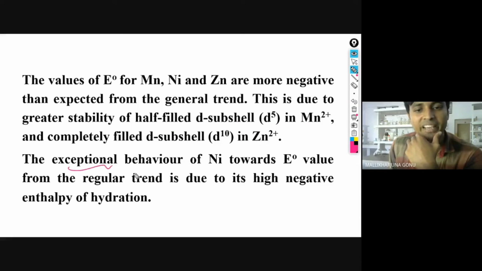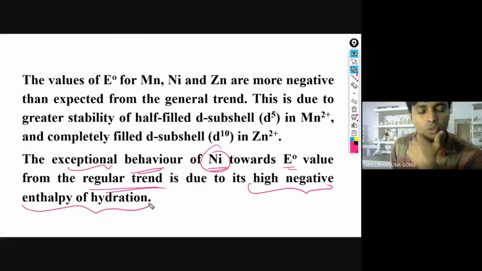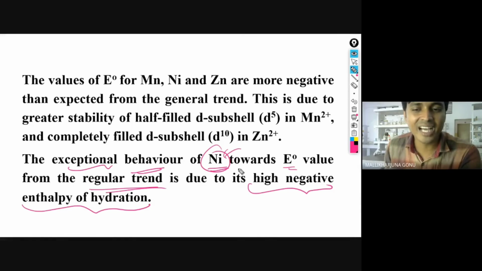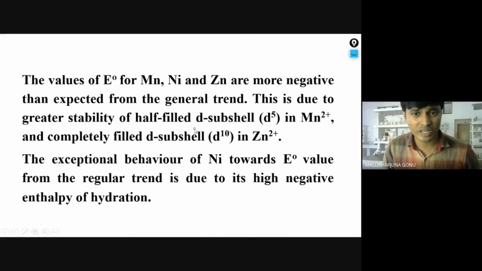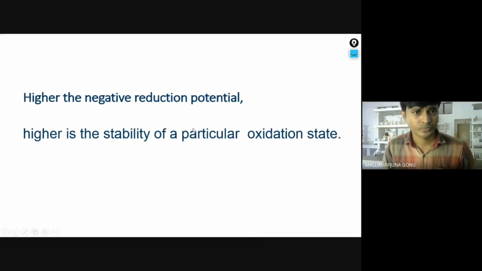And the exceptional case, nickel. The exceptional deviation of the E naught value for nickel from the regular trend is due to its high negative enthalpy of hydration. In the nickel case, due to its smaller size, the hydration enthalpy is more negative, a higher negative enthalpy. Due to that, nickel also has the negative value. Nickel is the exceptional case. All these points are very, very important. If you don't understand, you can ask me next.